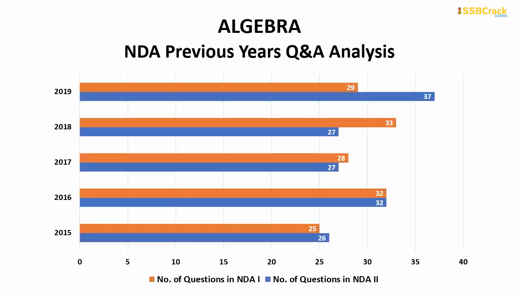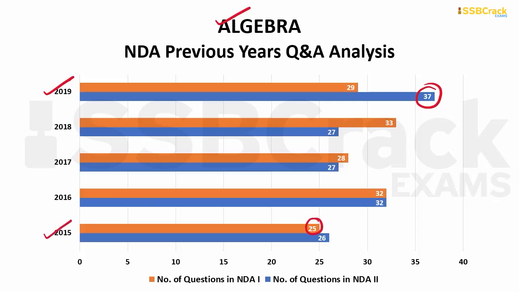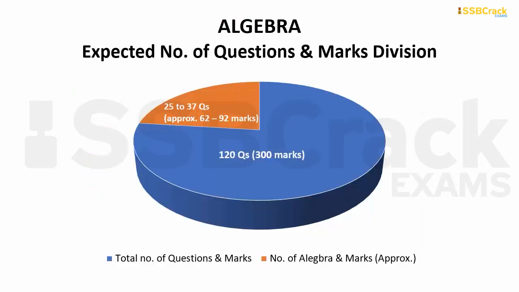Now let's discuss the previous year trends of all the topics of NDA math syllabus. So we'll start with algebra, and from algebra maximum questions were 37 which came in NDA 2 2019 paper, and minimum questions were 25 which came in NDA 1 2015 paper. So in your upcoming NDA exam you can expect around 25 to 37 questions from algebra, which will comprise approximately 62 to 92 marks.